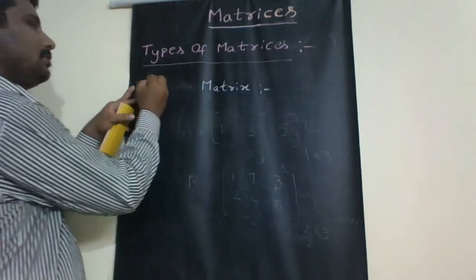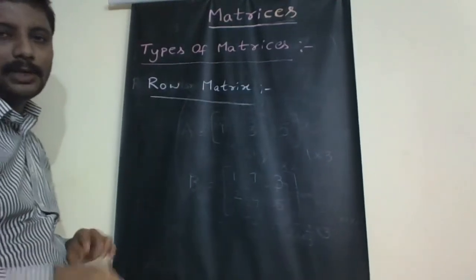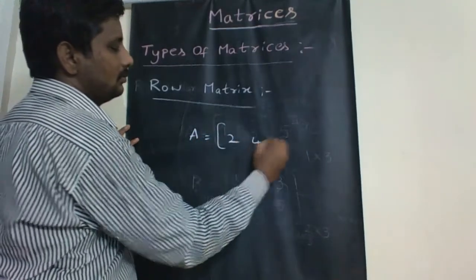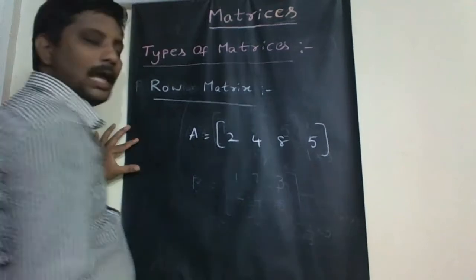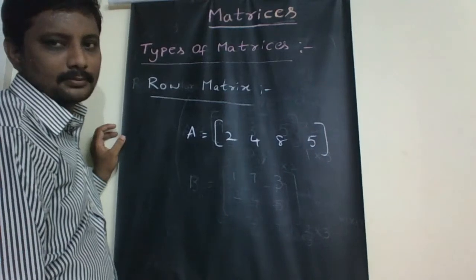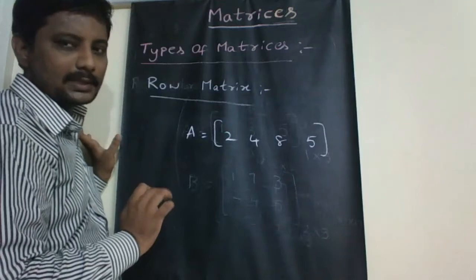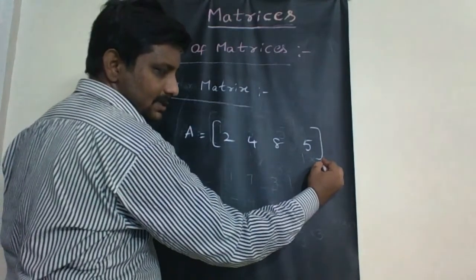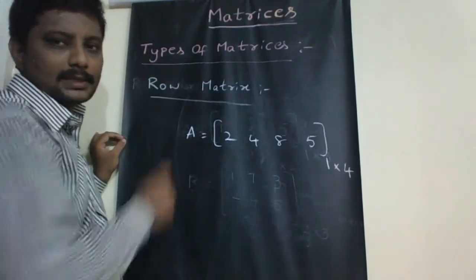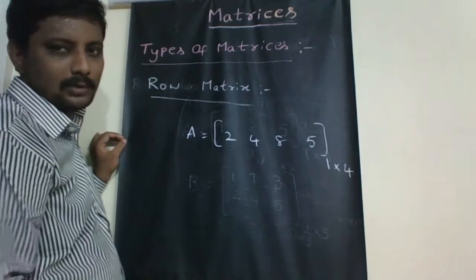Now another definition, row matrix. So what is meant by row matrix? For example, a matrix which has only one row is called a row matrix. So here the matrix has only one row and 4 columns. The matrix order of A is 1 by 4.